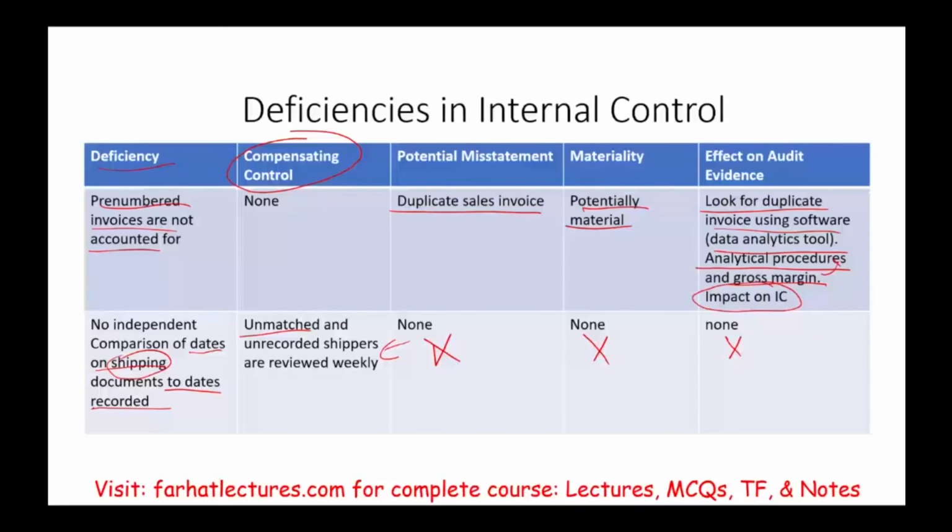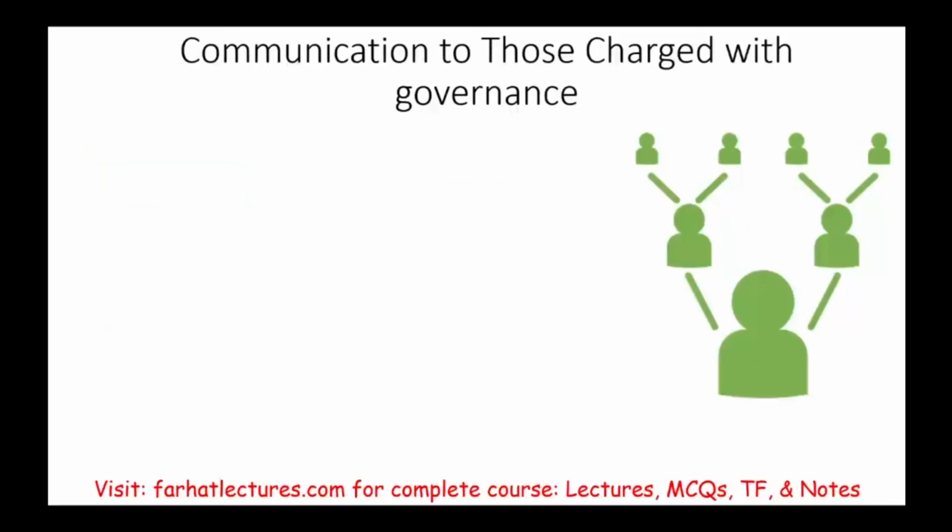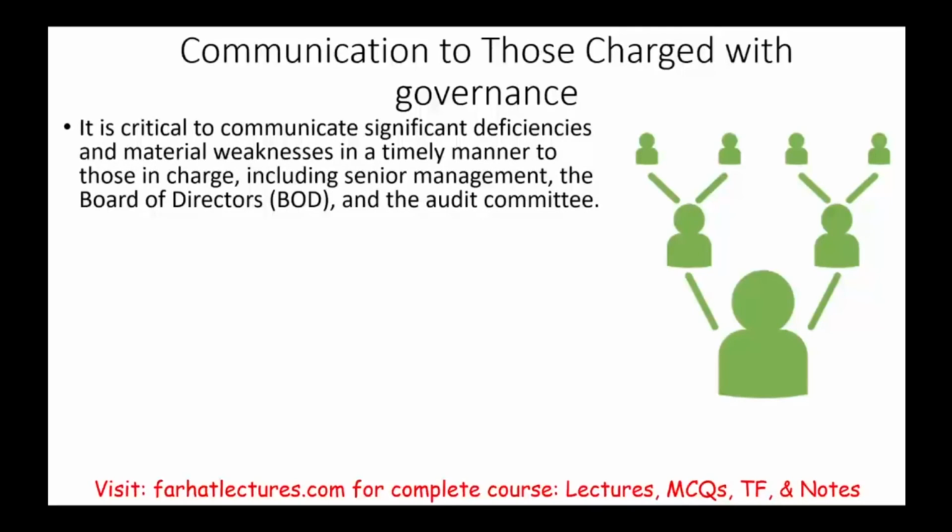So when we find a deficiency, we don't let it go. We want to see what its impact is, and oftentimes we're going to communicate these deficiencies, which we're going to see next, to the company, to the board of directors. Let's talk about communication to those in charge with governance. So who do we have to talk to when we have a problem? Well, if we have significant and material deficiencies, we have to communicate this information in a timely manner to those in charge, including senior management, the board of directors, and the audit committee. Those are serious problems in internal control.